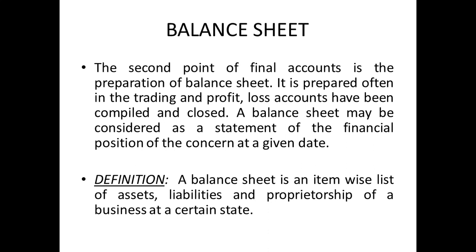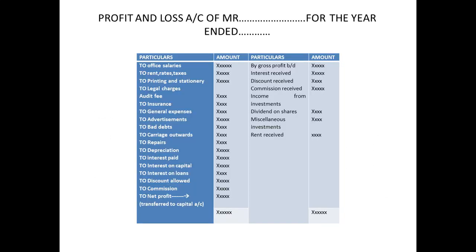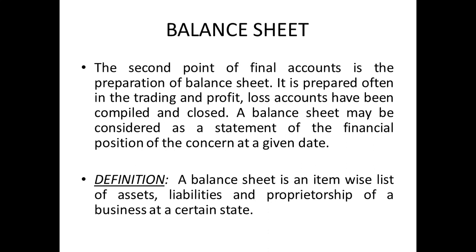It is prepared to know whether the company got a profit or loss. Basically the balance sheet is prepared as a statement of the financial position of the company at a given date. What is important in the balance sheet is that I have to make it very precise; here the definition is given. The balance sheet is an item-wise list of assets, liabilities and proprietorship of a business at a certain date.